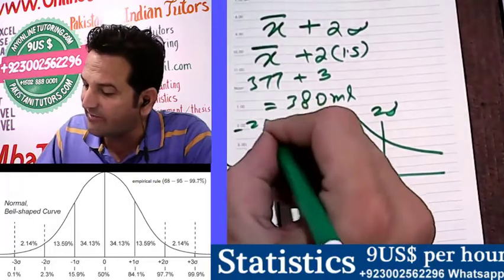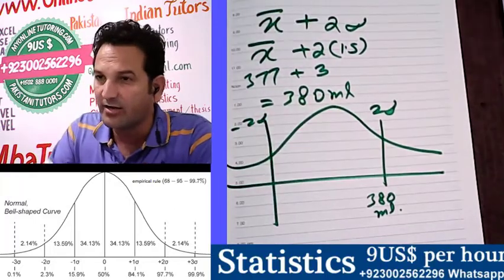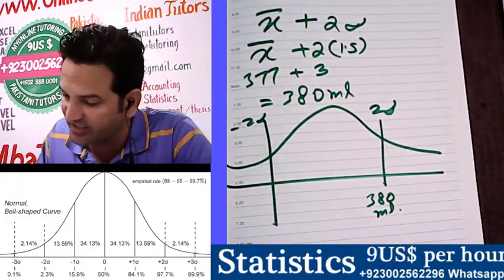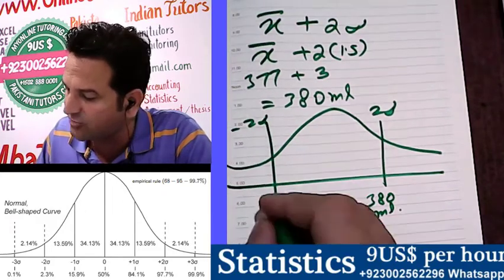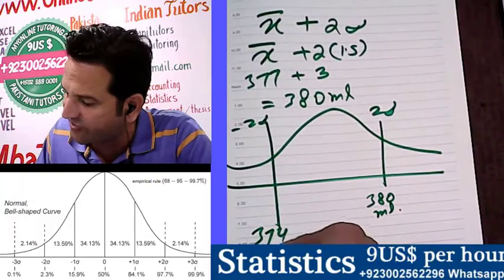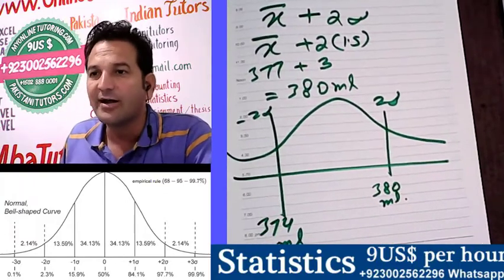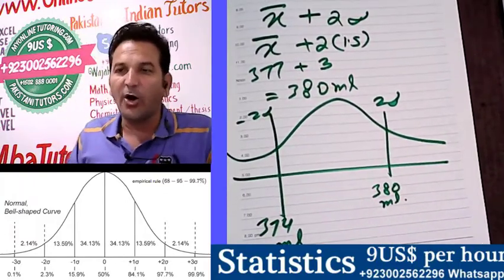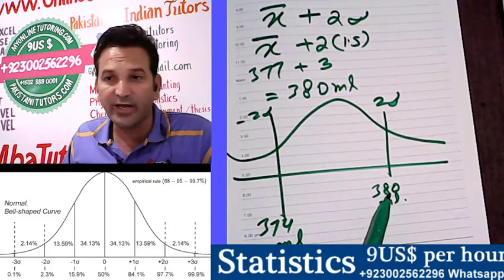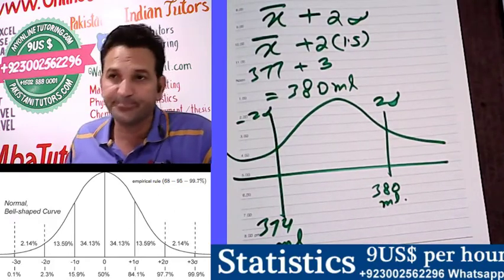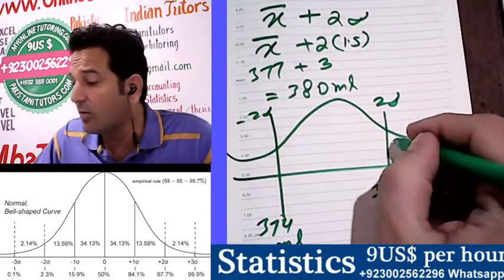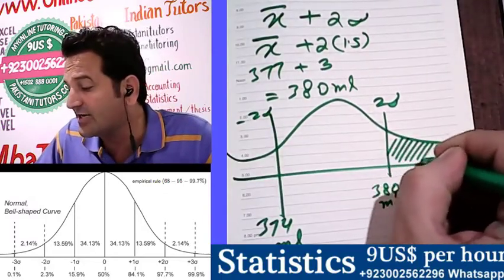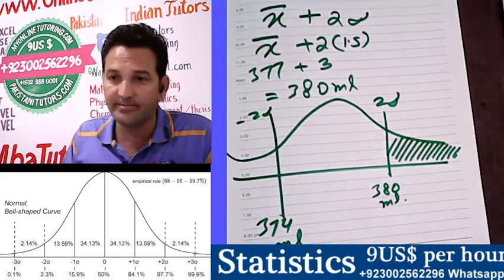What will be the value of minus 2 standard deviations? 377 minus 2 multiplied by 1.5 will give you 374 ml. So 95% of the bottles lie between 374 and 380 ml. Now we want to know the bottles that are greater than 380 ml.